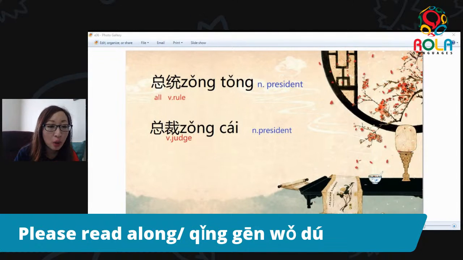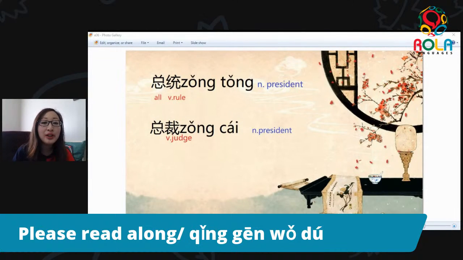As we can see here, 总 means something in all, in general. 统 is a verb. It means to rule or to govern. So 总统 together means this person or this position is to rule it all, to govern it all. So, ooh, if you think about it, huh?